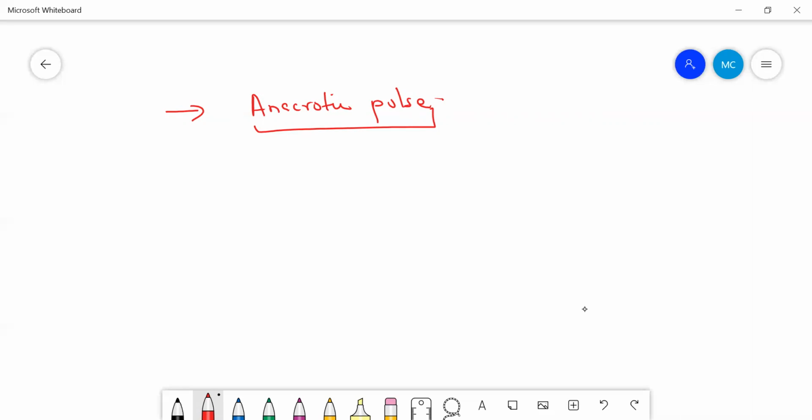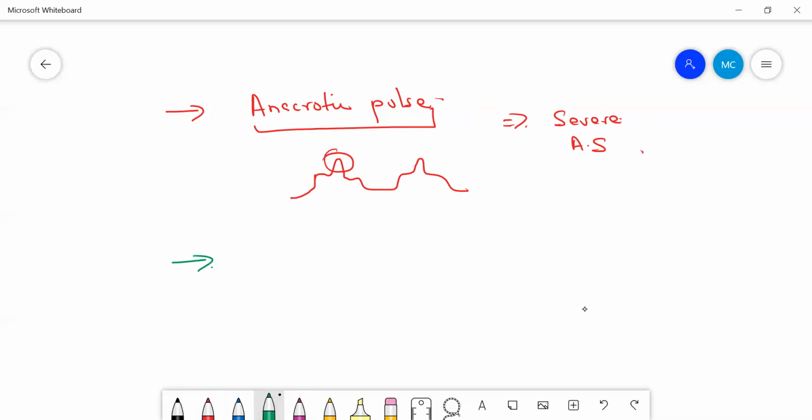At the upstroke, you see this is your upstroke. So it is also a slow rising pulse, but here you can find a notch. Remember, it is a variant of pulsus parvus et tardus, but you can palpate a notch. A notch is palpable when you place your fingers on the carotid artery. You can palpate a notch at the upstroke of this pulse wave. This is called your anacrotic pulse. Right? So what is the significance? This is also seen in severe aortic stenosis.